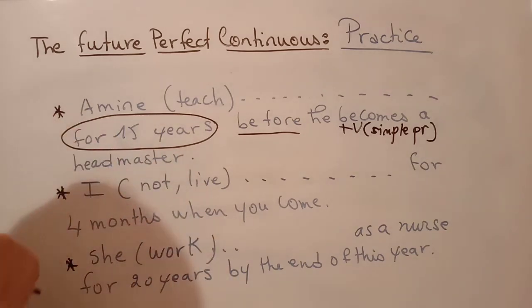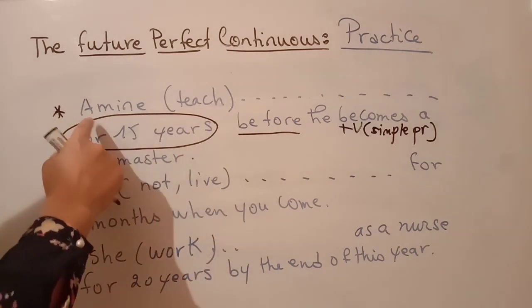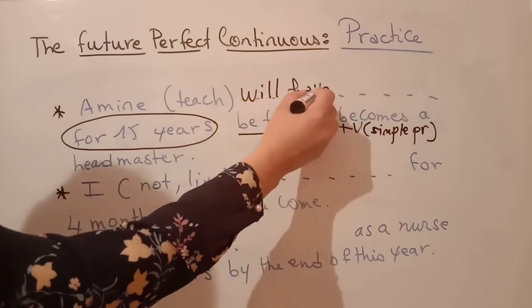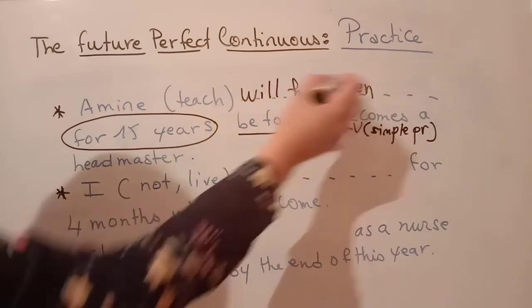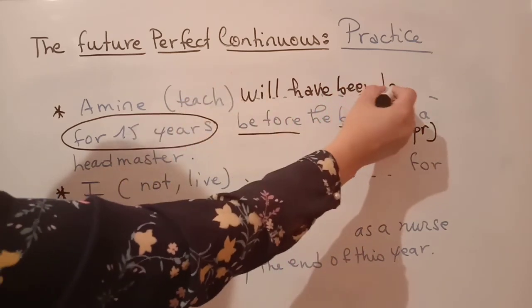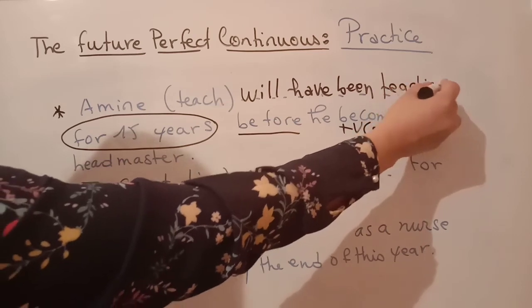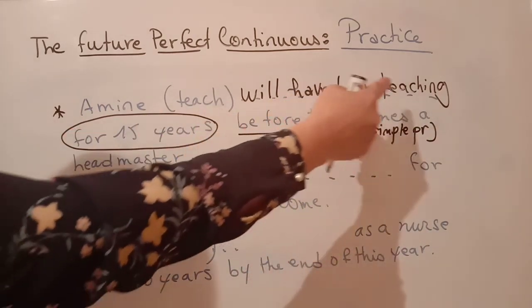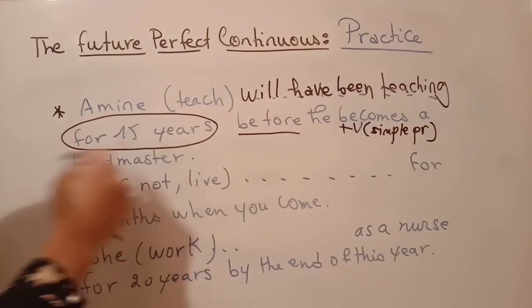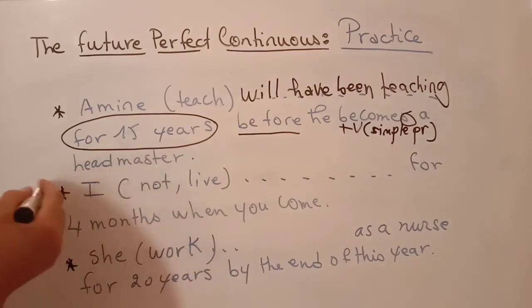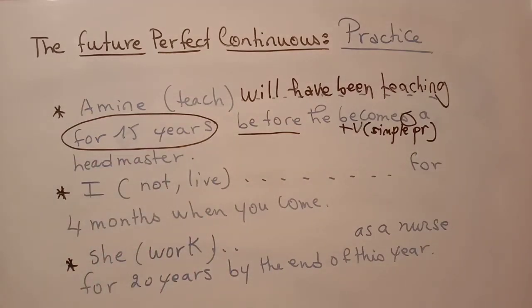So let's apply the form rule. Amin will plus have plus been plus the base verb ing form, teaching. Okay, so Amin will have been teaching for 15 years before he becomes a headmaster, right?